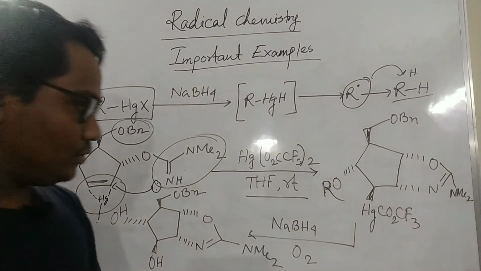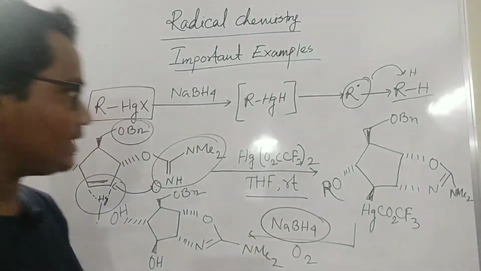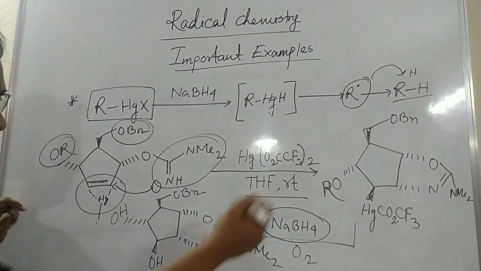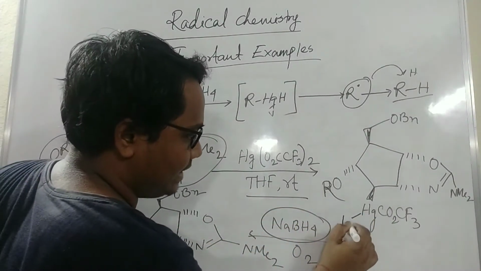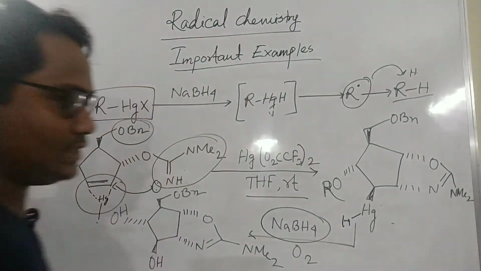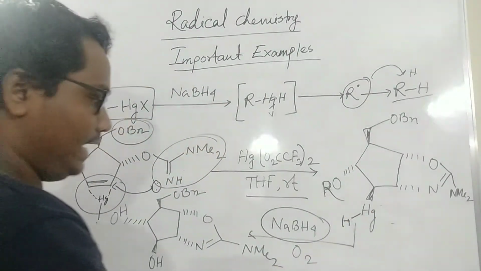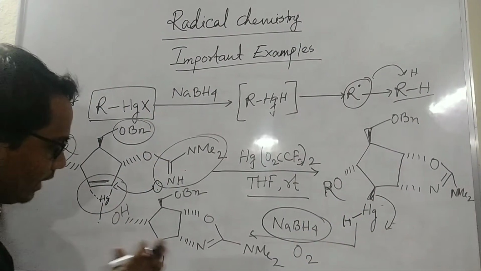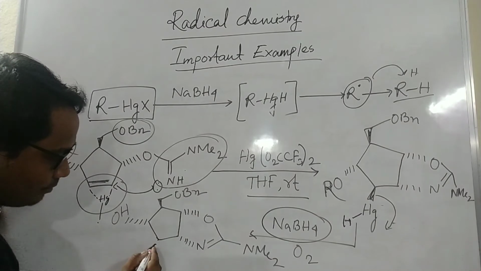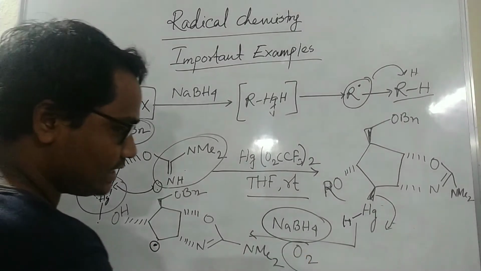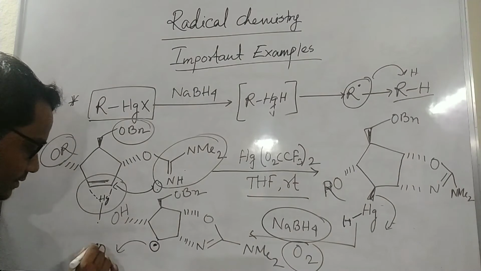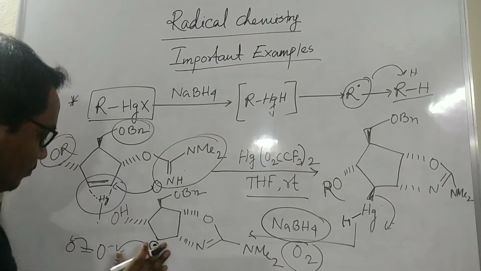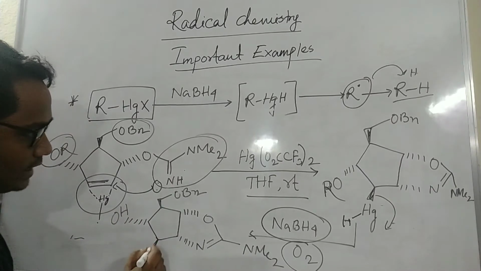Then you use sodium borohydride as a reducing agent in situ. If you put sodium borohydride, what will happen? The mercury in situ forms a hydride type, and it will be removed, because it is a very fast process. So here hydride, and then it will be removed in a radical way. So here one radical will come, and this radical traps the oxygen. If you give that, what is the final product? The final product is alcohol.